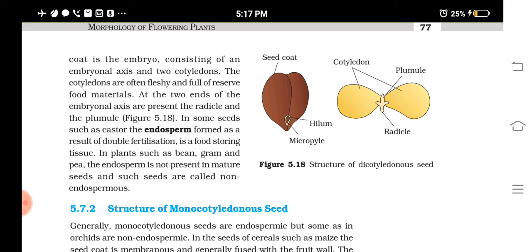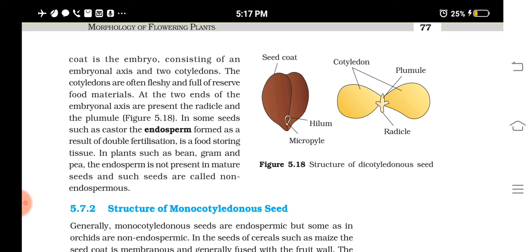Till that time the food is given by the food stored in the cotyledon. So the function of cotyledon is to store reserve food materials till the embryo establishes itself. The embryonal axis develops into the roots and the shoot system, and till then the cotyledons give the nourishment.